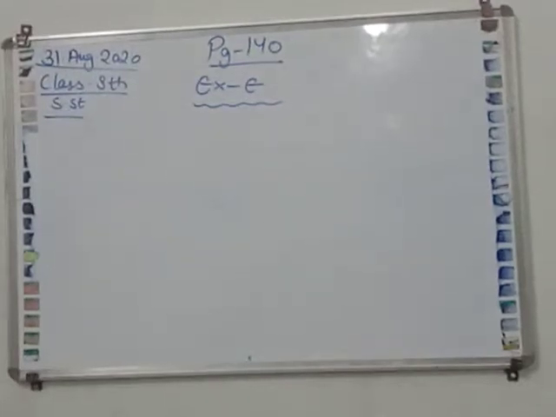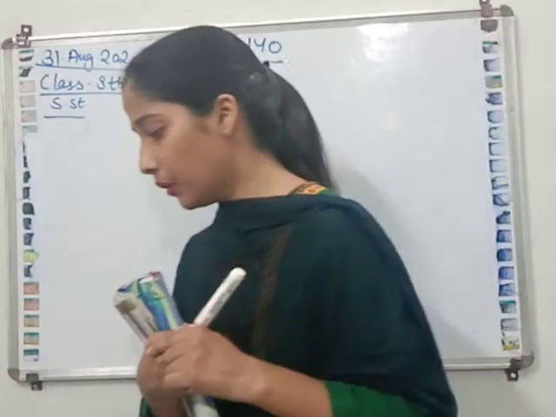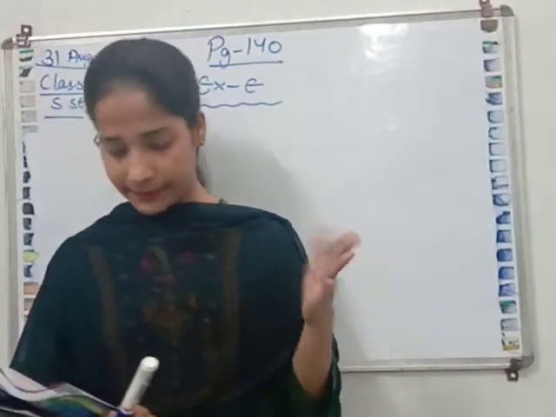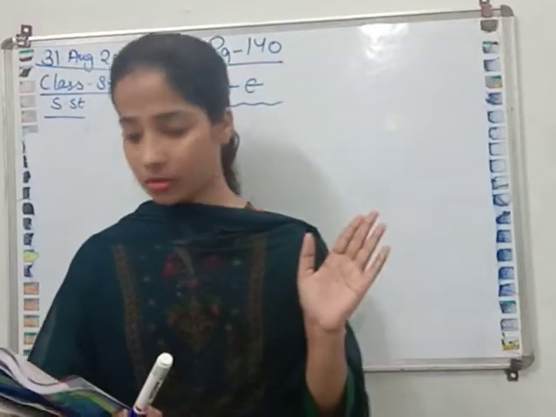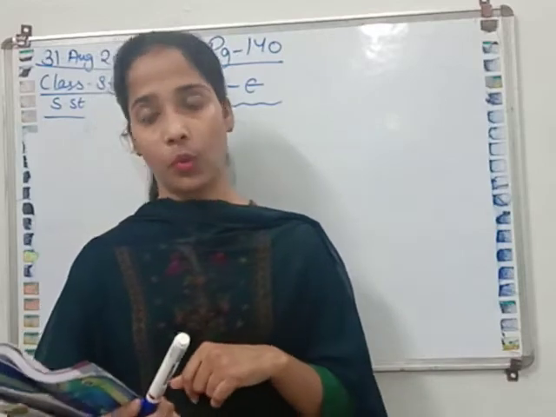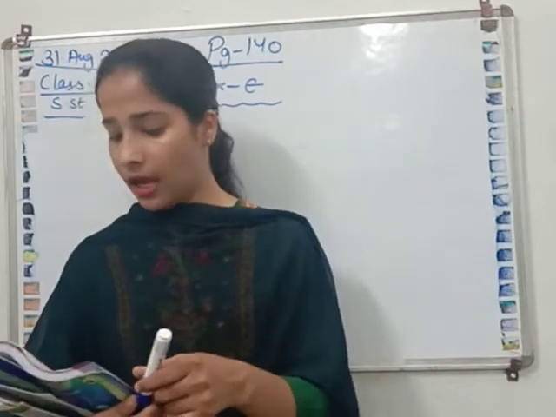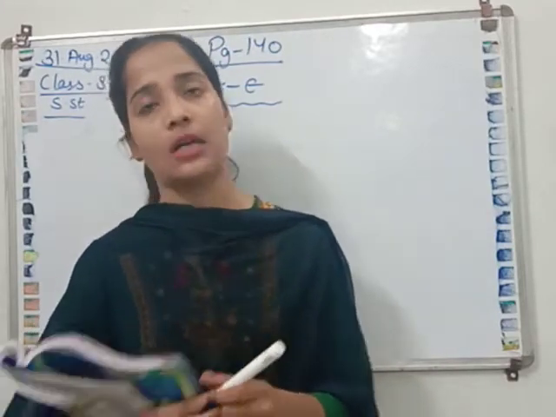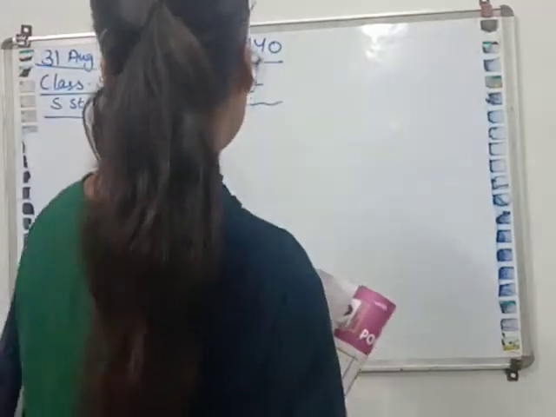Hello class 8. As you all know, you are reading the third chapter in geography, natural vegetation and wildlife. We have done till exercise D in our previous lectures. Now in this lecture we will continue with exercise E, answer in a paragraph.